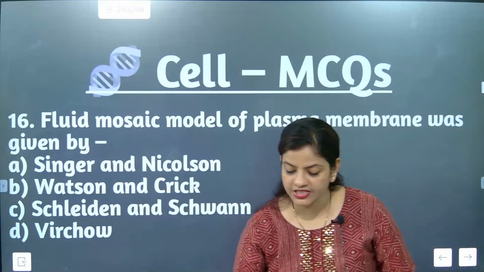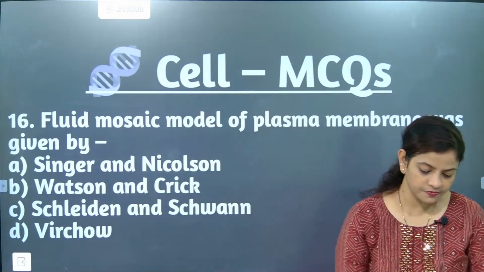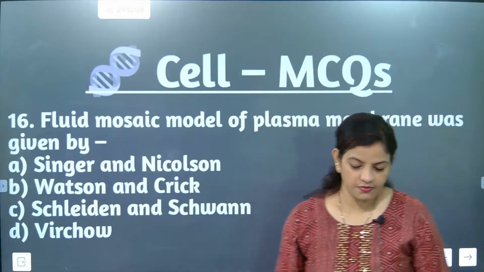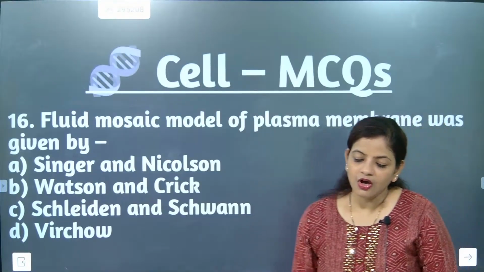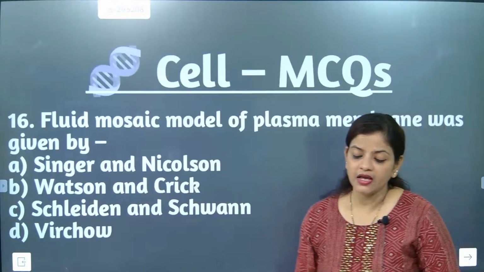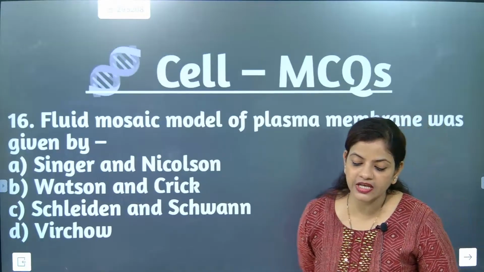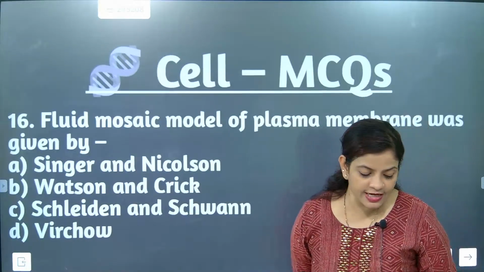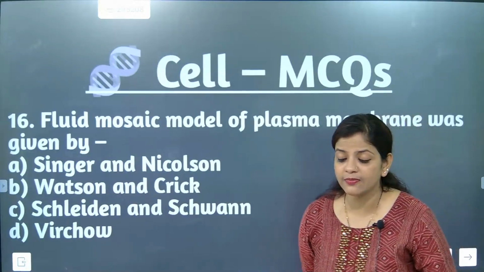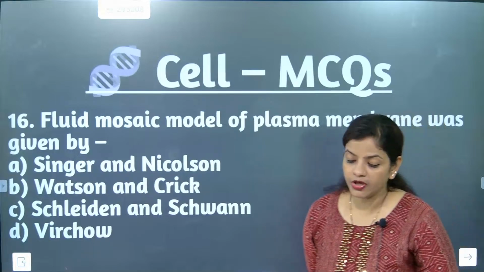Go for question number 16. The fluid mosaic model of plasma membrane was given by Singer and Nicholson, Watson and Crick, Schleiden, or Virchow. Which is the correct answer? Who has done this? Come on, you can answer this.